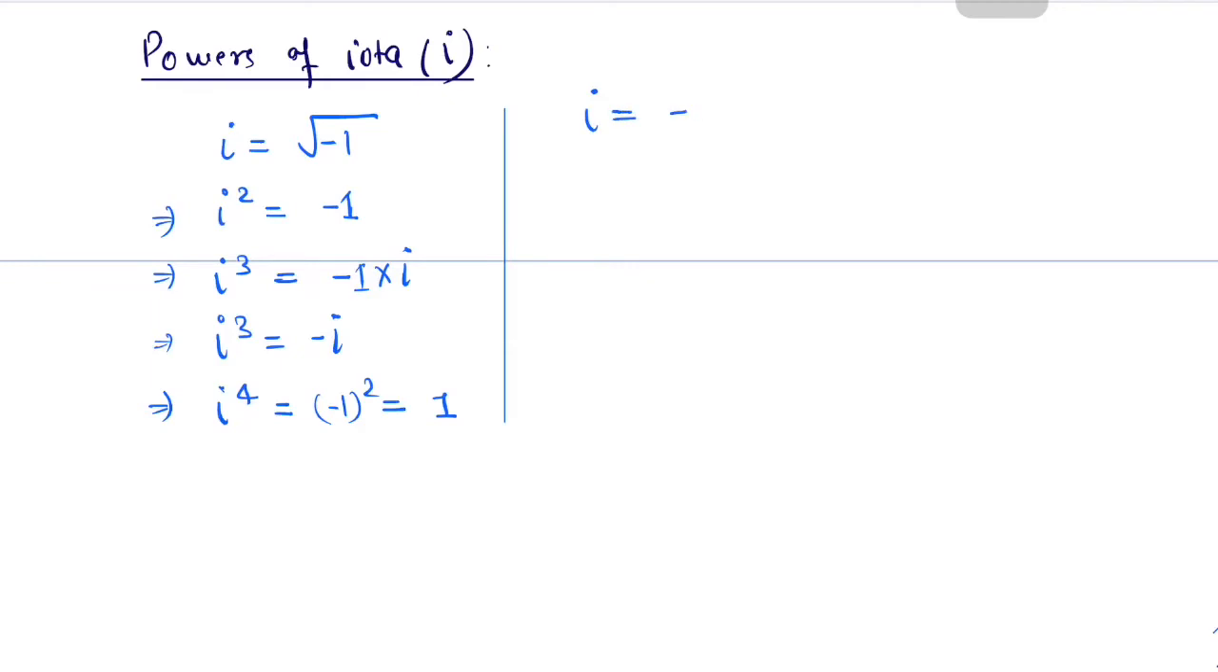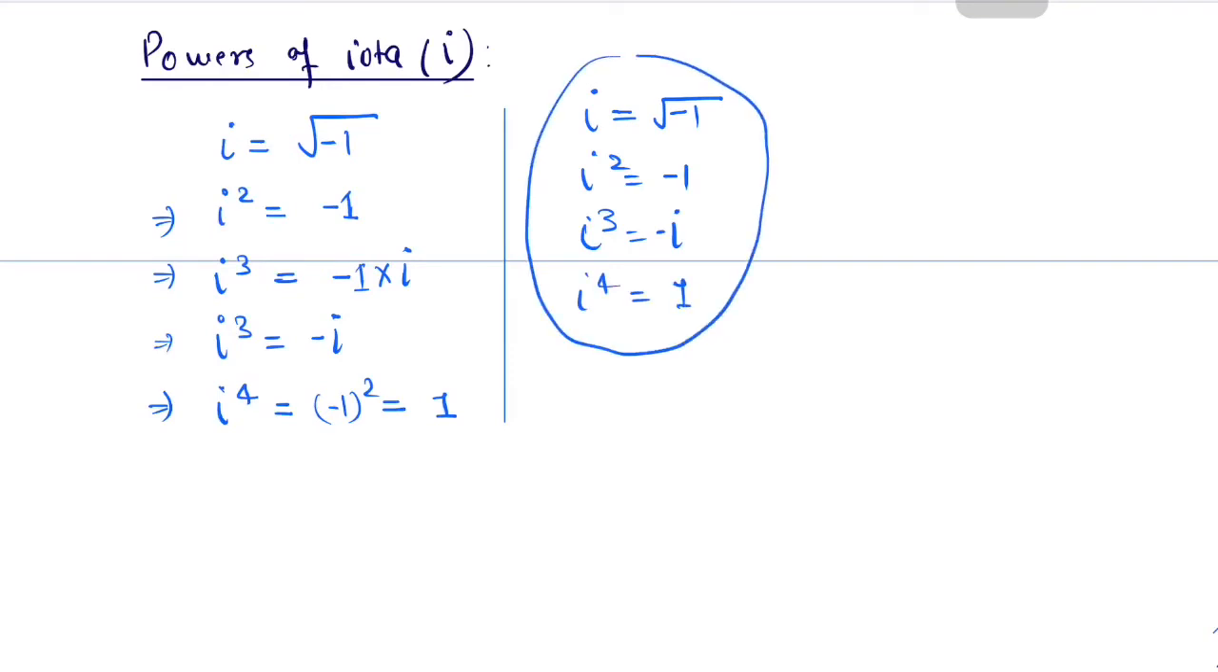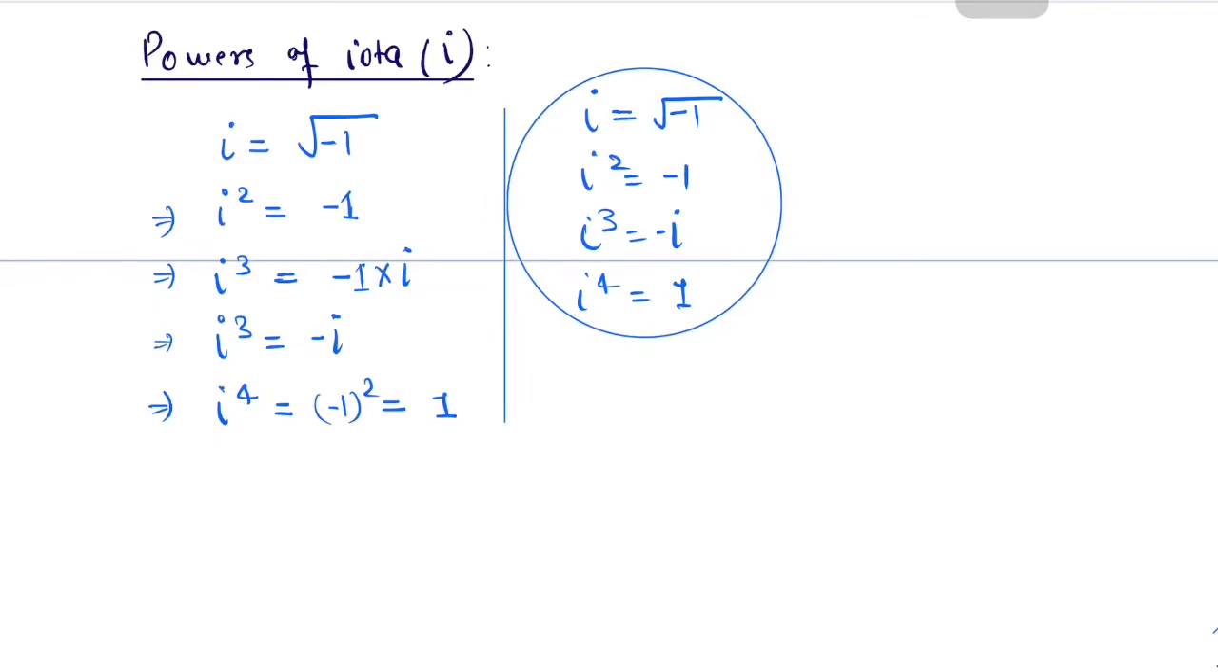Iota is what? Root of -1. Iota square is -1. Iota cube is equal to minus iota. Iota to the power 4 is equal to 1. These are some important powers of iota.